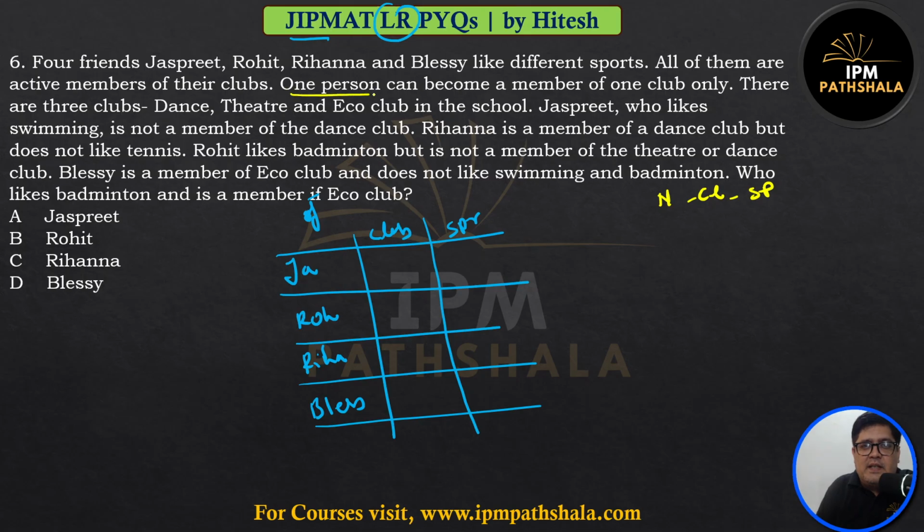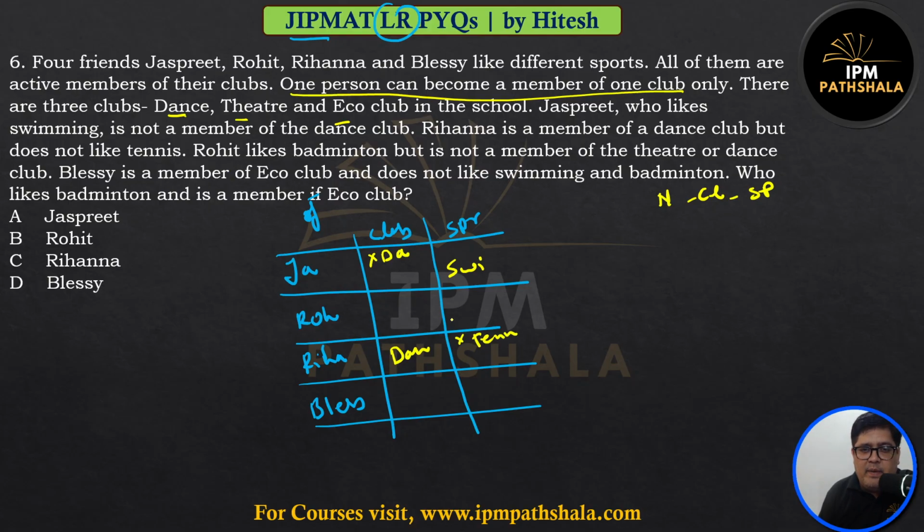Look at this. One person can become member of only one club. There are three clubs: dance, theater, and eco club. Jaspreet, who likes swimming, is not a member of dance club. Rihanna is a member of dance club but does not like tennis.